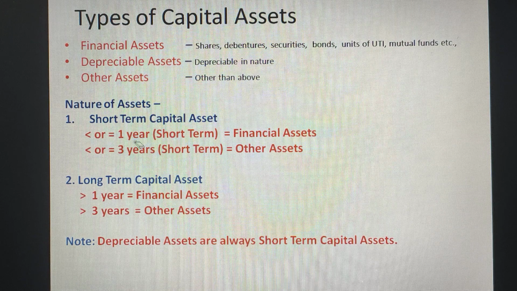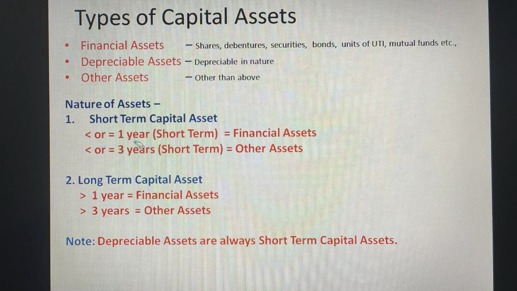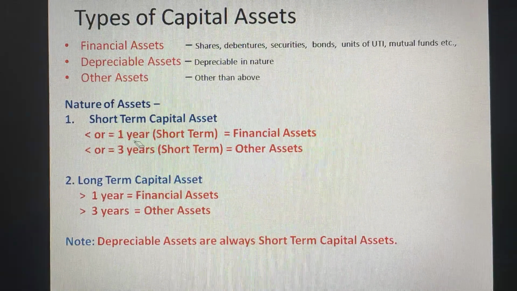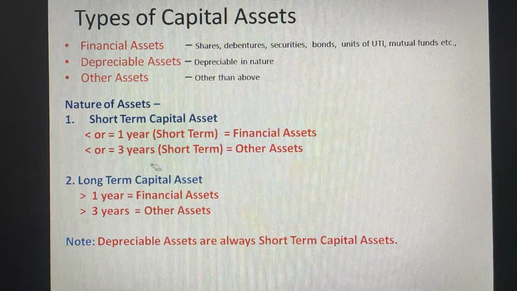In case of other assets, the criteria is 3 years. So short-term capital assets are determined by the holding period of the asset. If it is financial asset, less than 1 year. If it is other asset, it is less than or equal to 3 years.